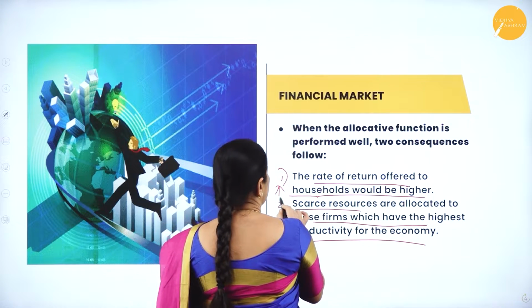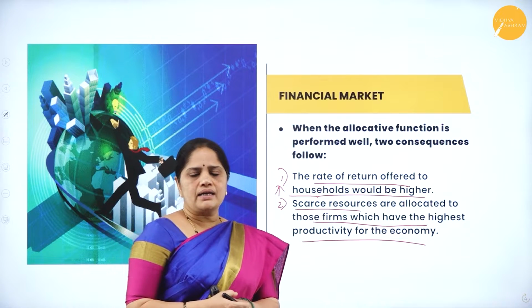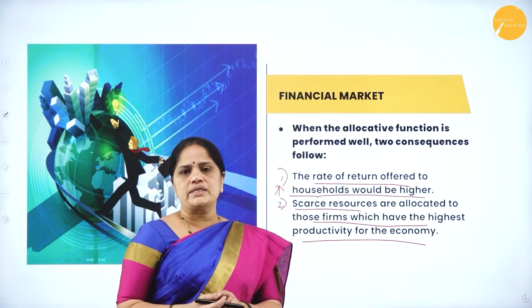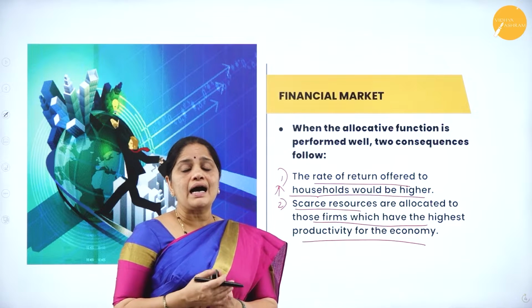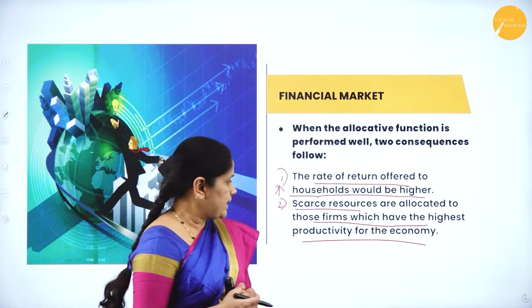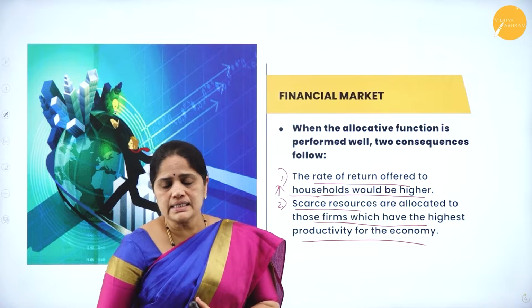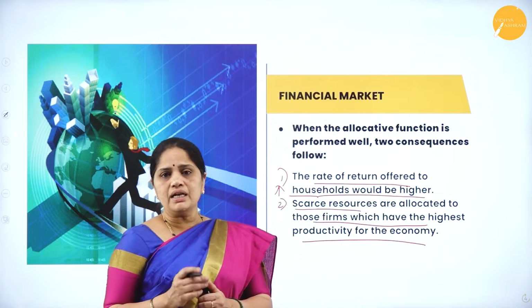So, that is the first one and the second one. Whenever the banks are given this opportunity to invest in the business community, it will be an opportunity for them to get a higher rate of return on their investment. And second, these scarce resources can be put to the best possible use.